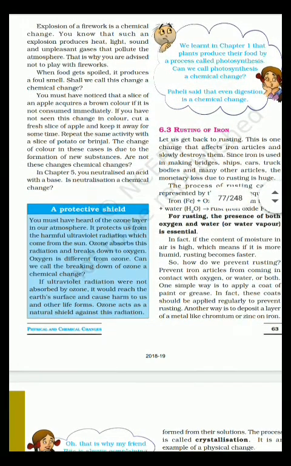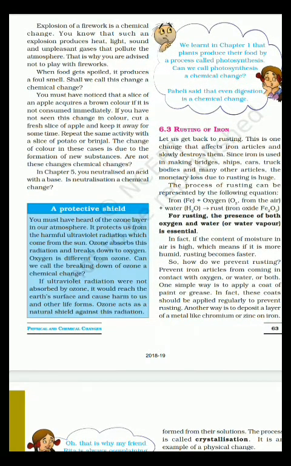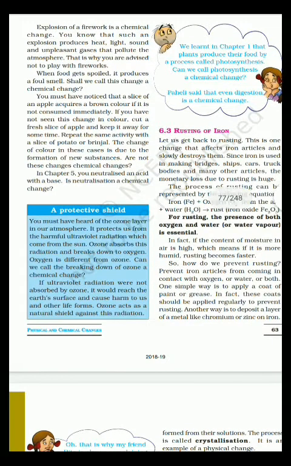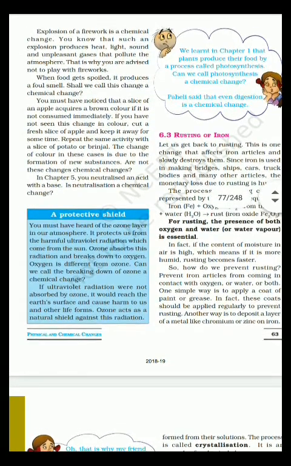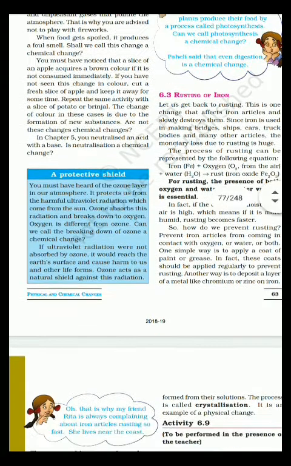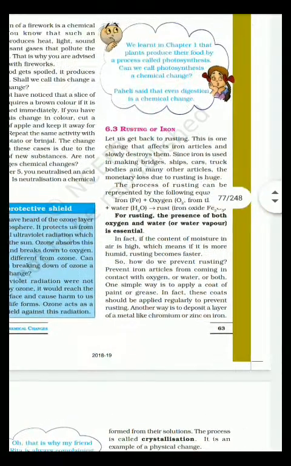If ultraviolet radiations were not absorbed by ozone, it would reach the Earth's surface and cause harm to us and other life forms. Ozone acts as a natural shield against this radiation. So, the ozone layer protects us from the UV rays, right? When there is a hole in the ozone layer, it results in global warming.